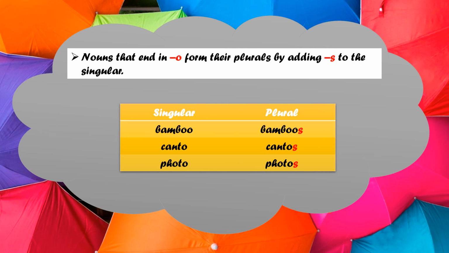Now children, we will learn how to form the plural forms of the nouns that end in O. Nouns that end in O form their plurals by adding s to the singular. See, bamboo, at the end O is there. So we will add s and its plural will be formed. So bamboo, bamboos. Canto, cantos. Photo, photos. Just by adding s.